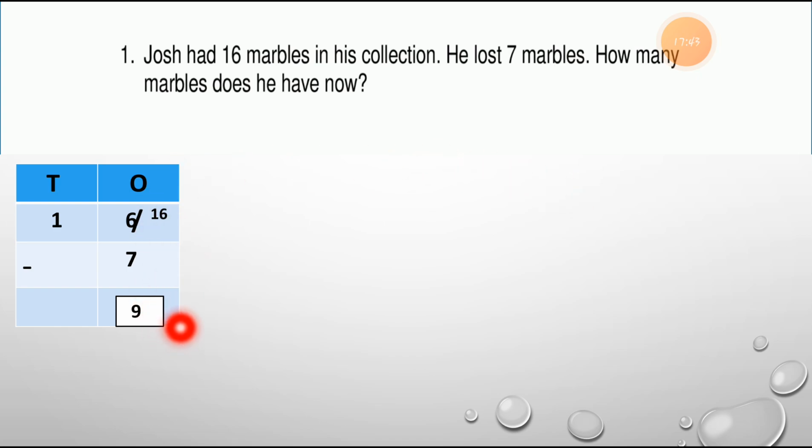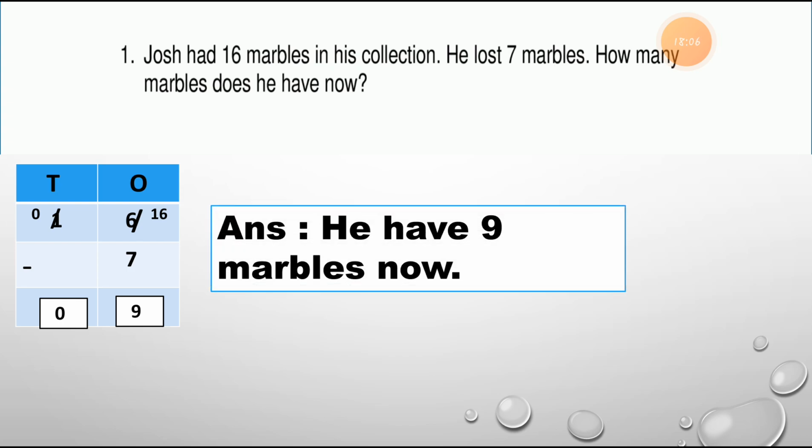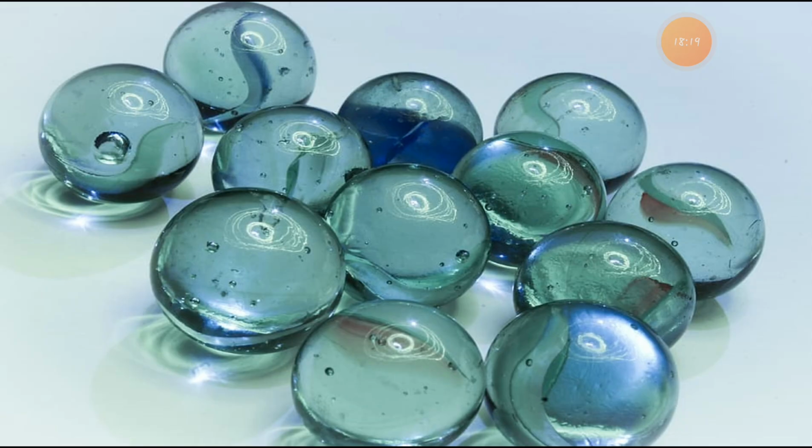Now this ones column is complete. So let's move to the tens column. We have taken 10 from this tens place, so we have to cut 1 from this number. 1 minus 1 is equal to 0. So we can write down the 0 here. Now this sum is complete. We have to write down the answer in sentence form. He has 9 marbles now. This way we can write down the answer in sentence form. And now I will show you the picture of the marbles.